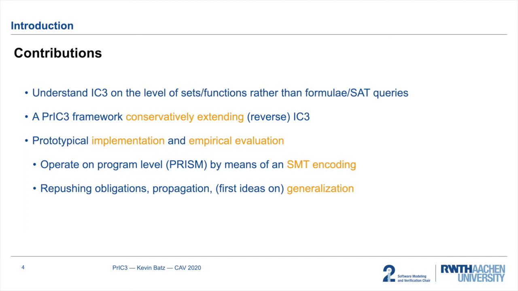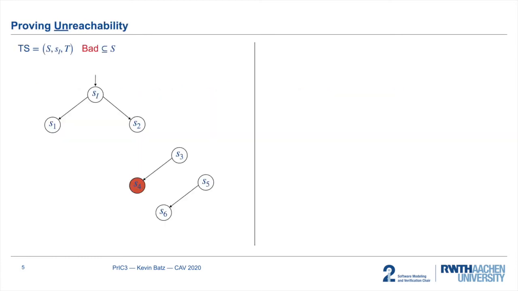Throughout this talk, I will compare to the concepts of standard reverse IC3 so that we see how these concepts generalize in the probabilistic setting. We will see that there are a lot of similarities, but there were also some serious challenges that we had to deal with in the probabilistic setting. For that, we first recall how to prove unreachability in a given transition system. In this example system here, the bad state S4 is unreachable.